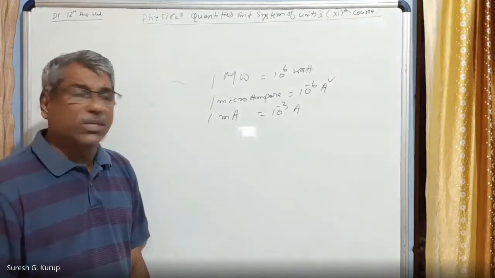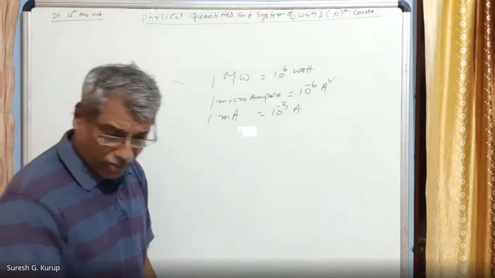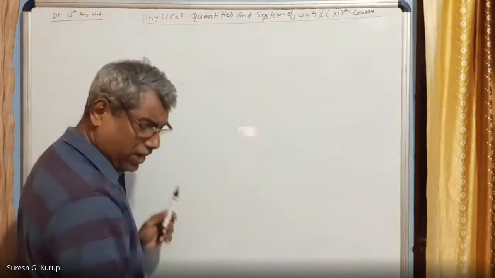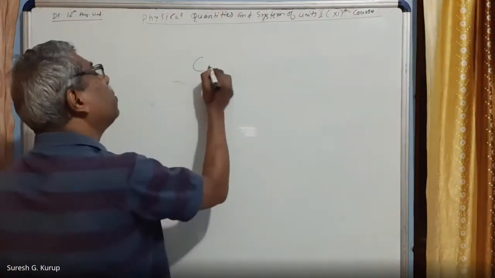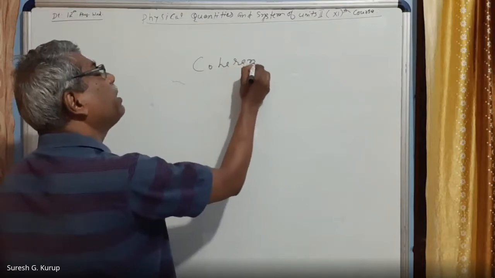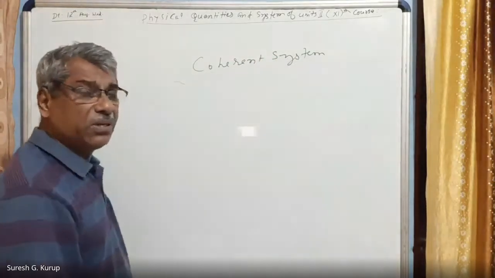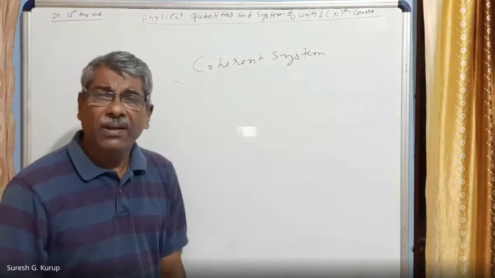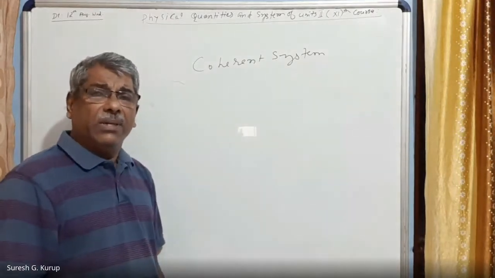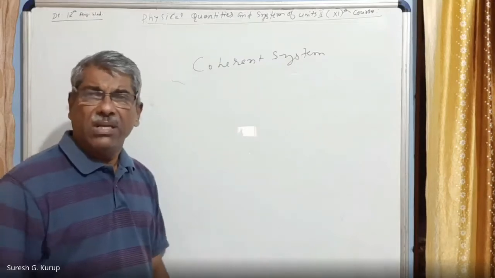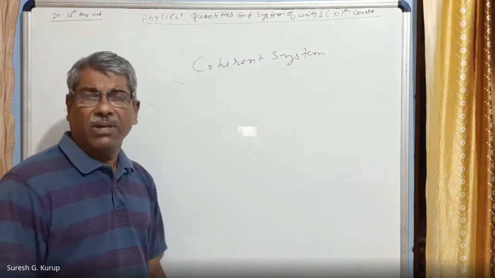It is a coherent system. The second one is that it's a coherent system. The first one is the decimal system, understood. Next one is coherent system. Coherent system means the SI system actually contains 7 fundamental units, right?